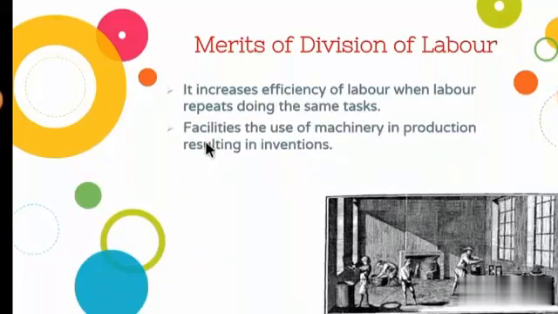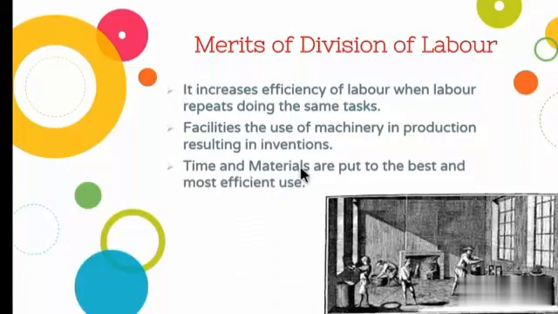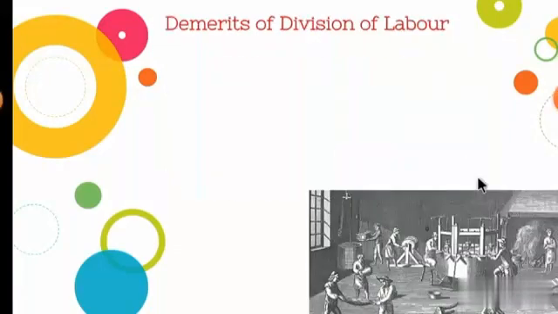The next one is it facilitates the use of machinery in production, resulting in invention. So the use of machinery in production causes an increase in productivity. Next one is the time and materials are put to the best and most efficient use. Since the work is divided among the workers, we can produce the product within less time. So even though there are some advantages in this concept, there are some demerits also.